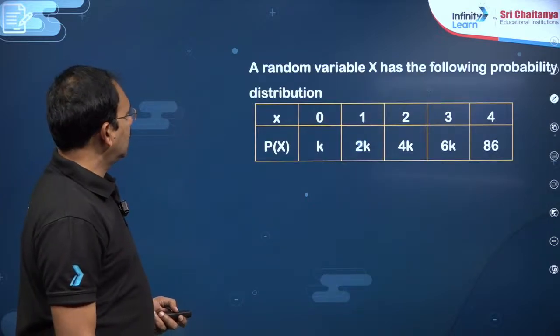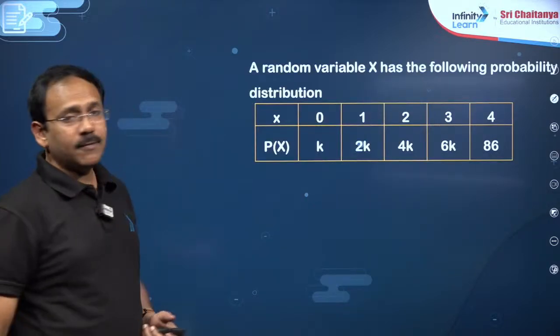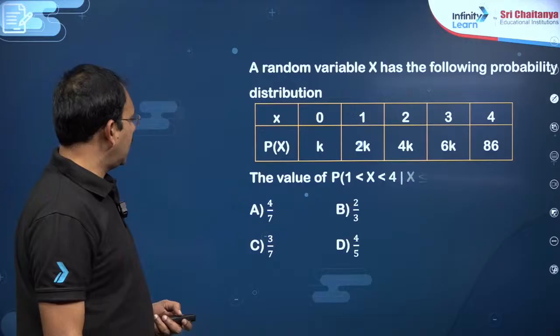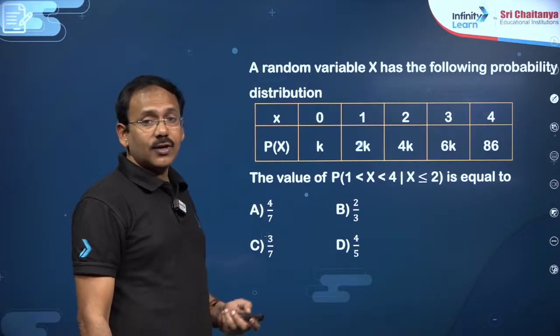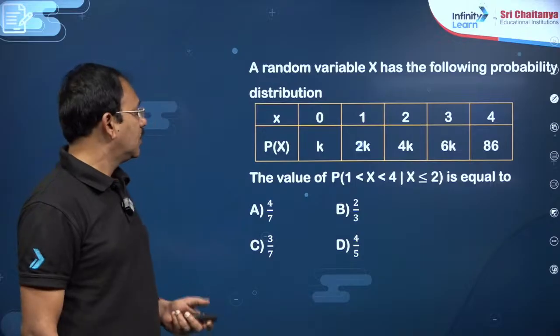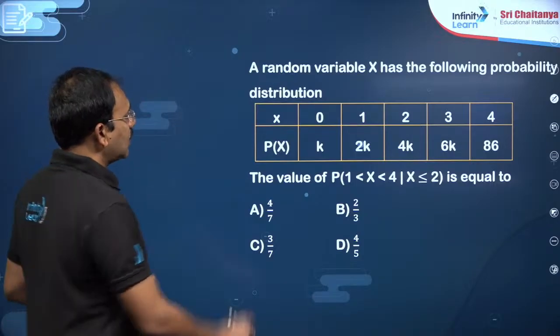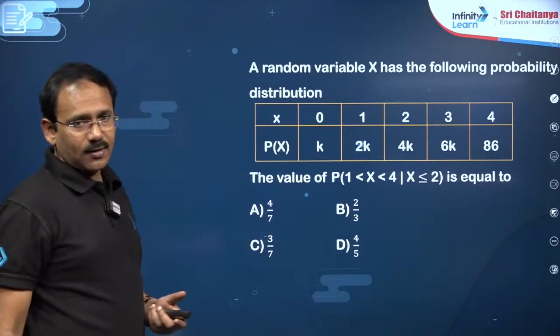You see this question, the random variable x has the following probability distribution, then find the value of P of 1 less than x less than or equal to 4, given x less than or equal to 2. See dear student, first of all, the sum of all probabilities must be 1.